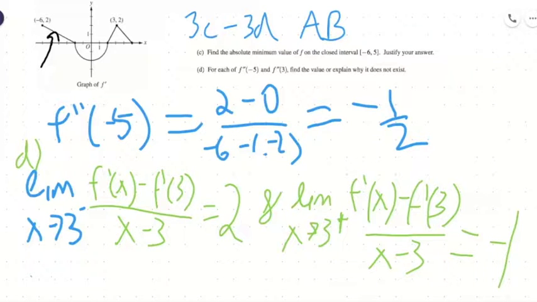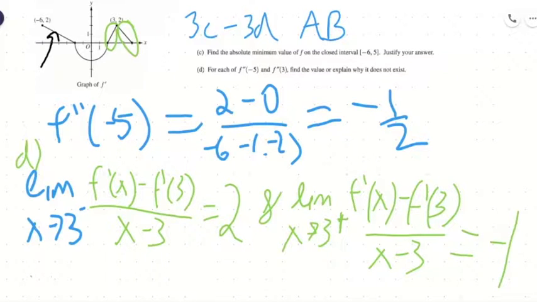But when we look at 3, from the left the slope is increasing at a rate of +2/1, whereas as we approach f prime of 3 from the right, it is a -1 slope. So these two slopes are different. Thus, the second derivative at 3 is not differentiable, and therefore it doesn't exist.